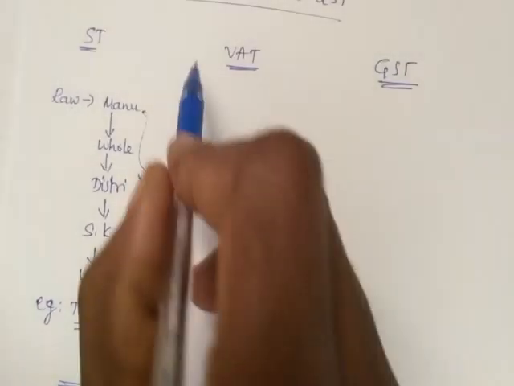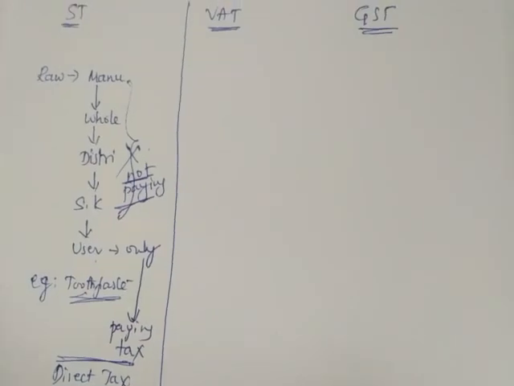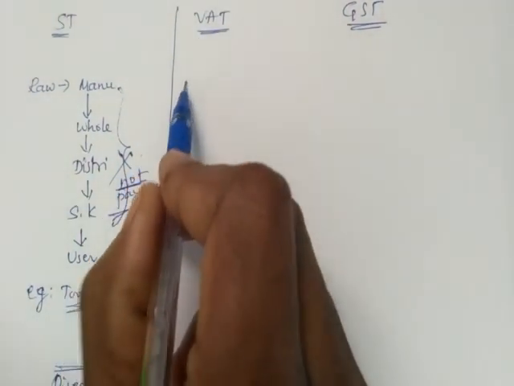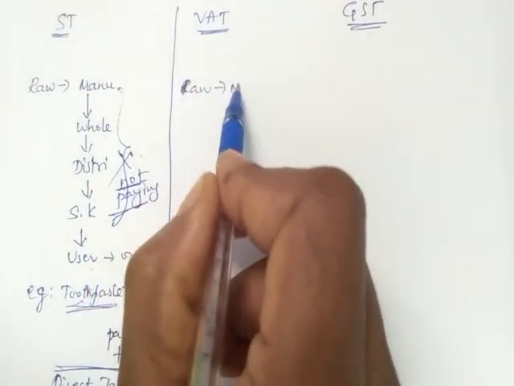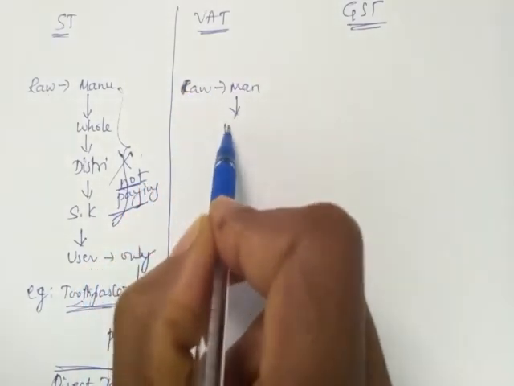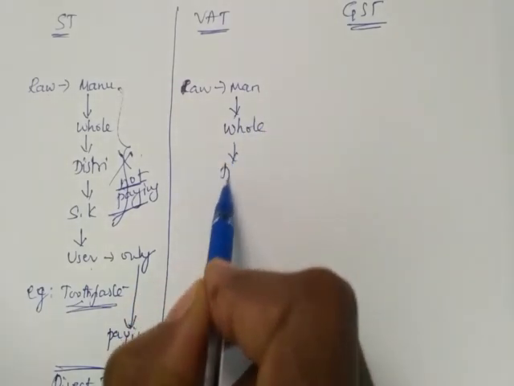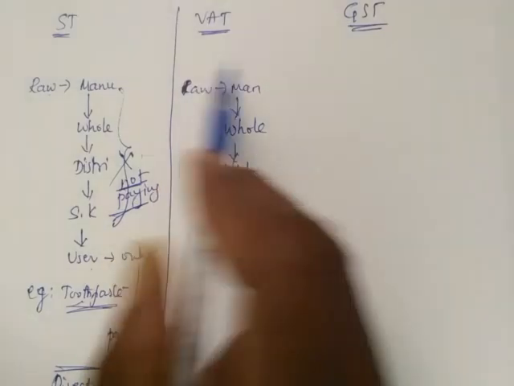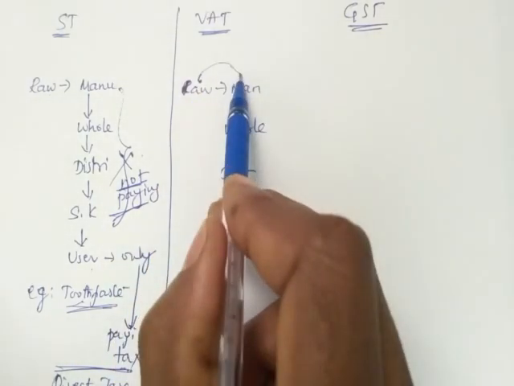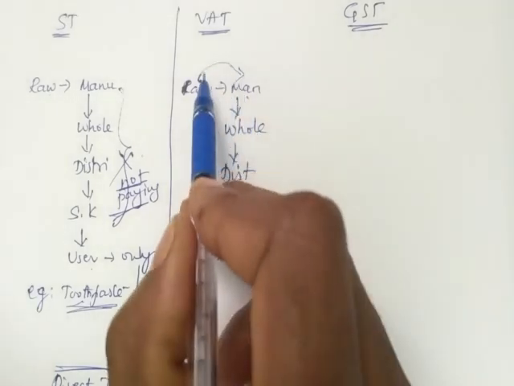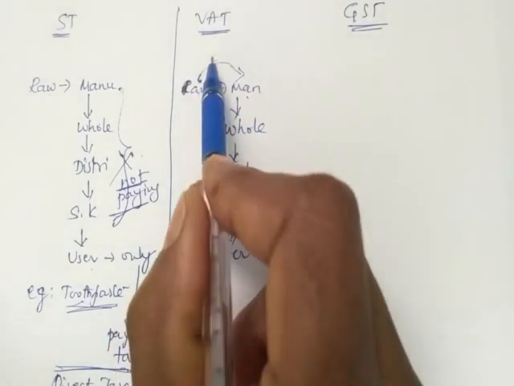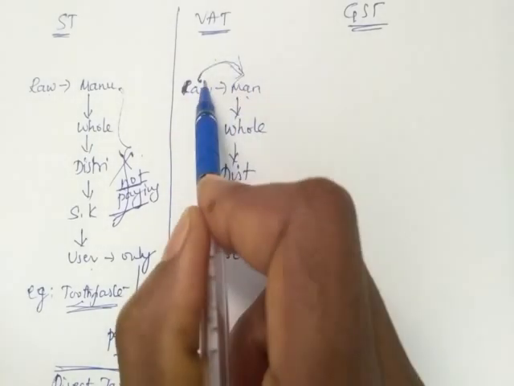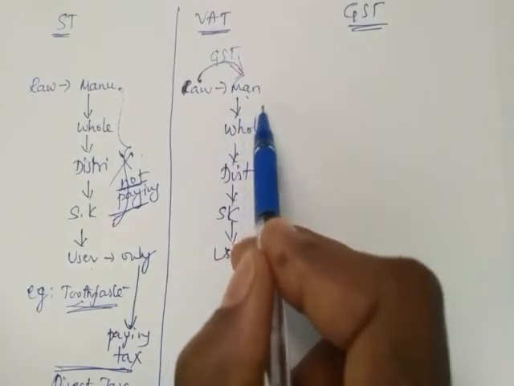So this was not right. This flaw in this system is corrected by the VAT. VAT means value added tax. In value added tax, raw material goes to manufacturer, manufacturer to wholesaler, wholesaler to distributor, distributor to shopkeeper and user. In this VAT system, the manufacturer was paying tax in the form of VAT when he was buying raw material.